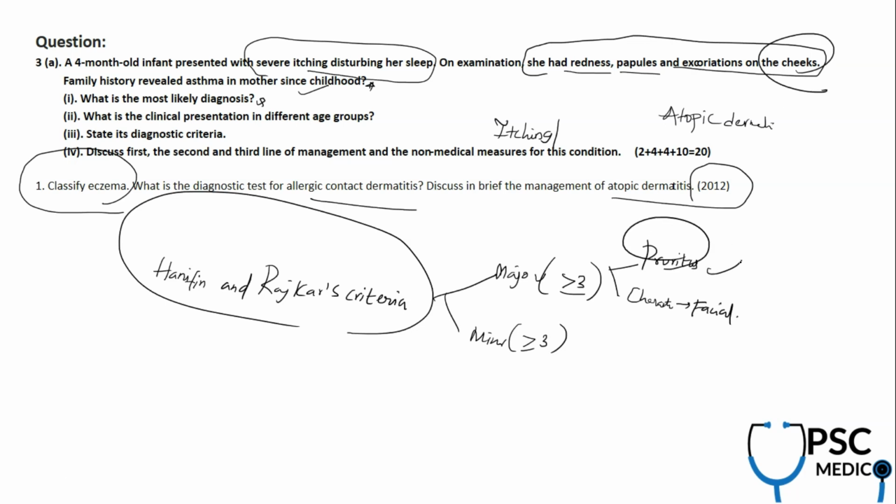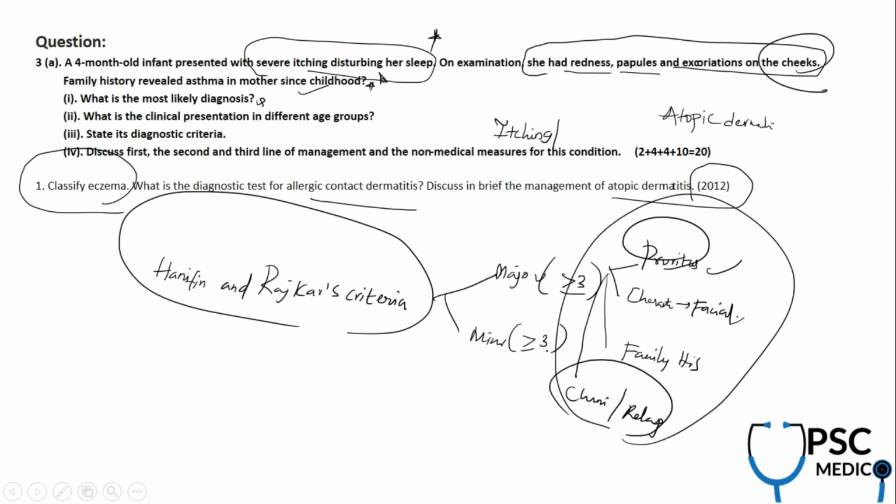There is pruritus again, so 2 are satisfied. Number 3 is family history of atopy, it was given. And the 4th, which can also be present, is chronic or relapsing dermatitis. As it is a first time presentation, that was not mentioned here.